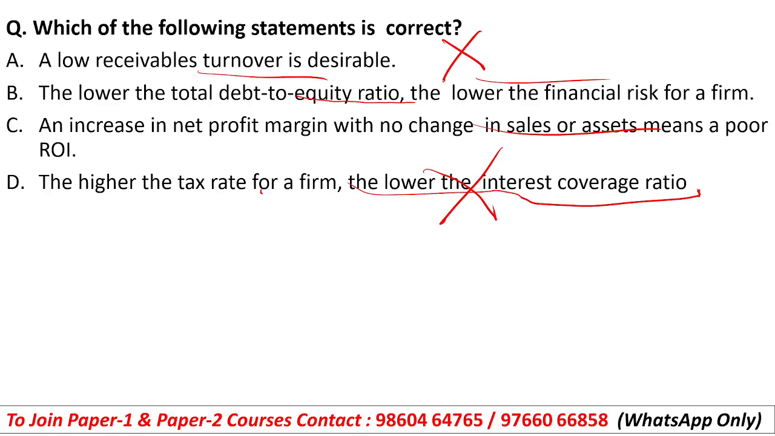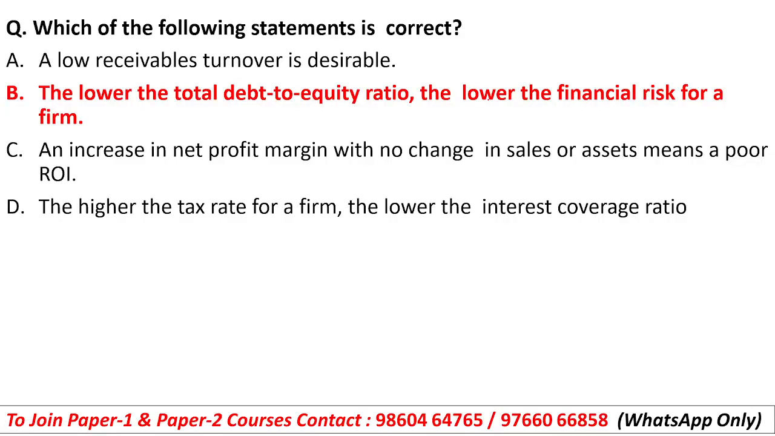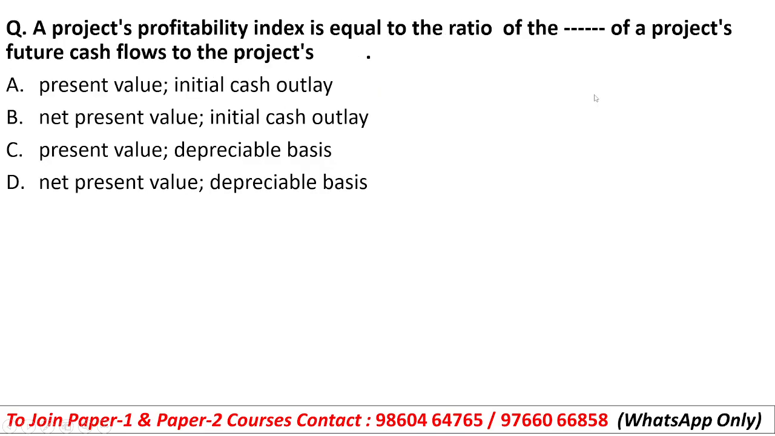Okay, then an increase in the net profit margin with no change in sales. Okay, if you want to increase the net profit margin, your sales should increase. Okay, due to no change, this statement is totally incorrect, and here the right answer will be option number B. The lower the total debt to equity ratio, the lower the financial risk for the firm. Okay, it means that if the company raises debt in a lesser amount, it will automatically have a lower financial risk. Okay, so option B will be the right answer.